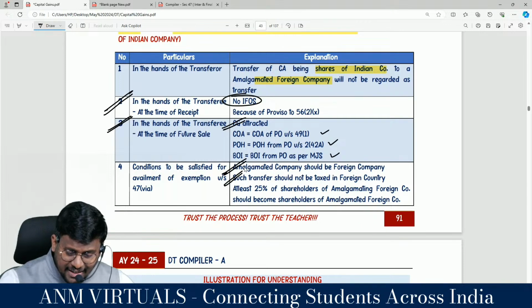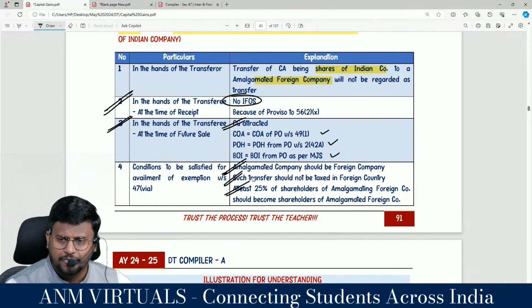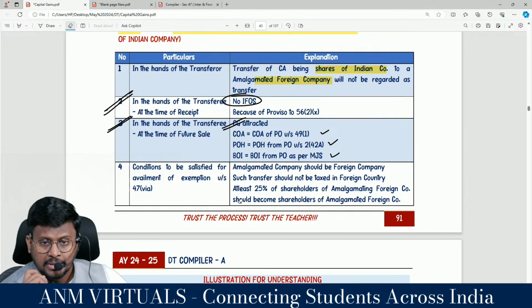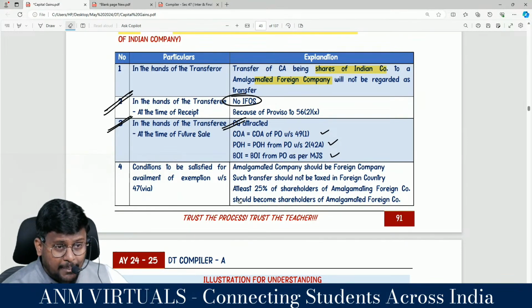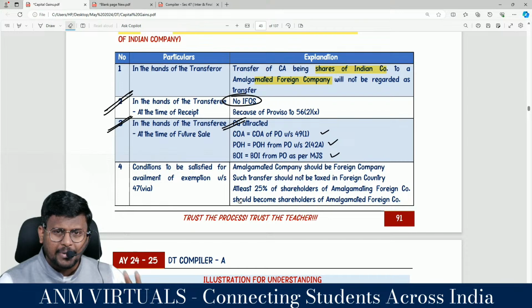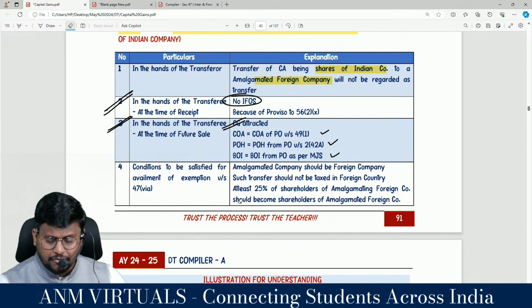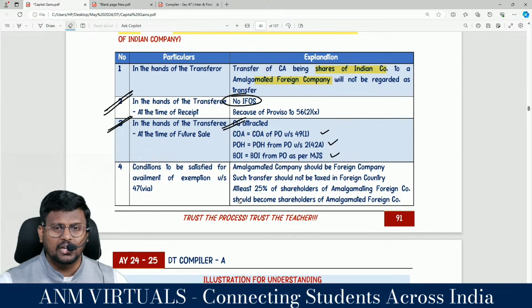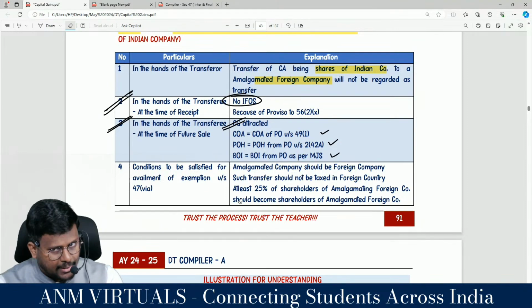Next one. At least 25% of the shareholders. When we spoke about Indian amalgamation, what percentage was it? That is in India, so we could take 75%. But this is outside India. So at least 25% of the shareholders of the amalgamating foreign company should become the shareholders of the amalgamated foreign company. That's it with regard to 47 clause NA.